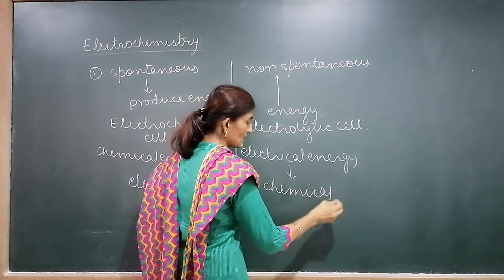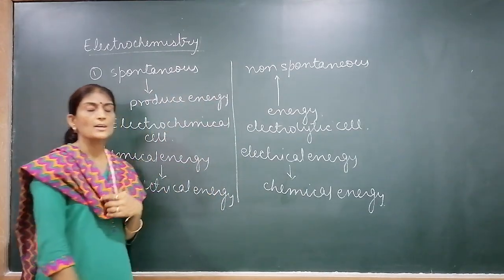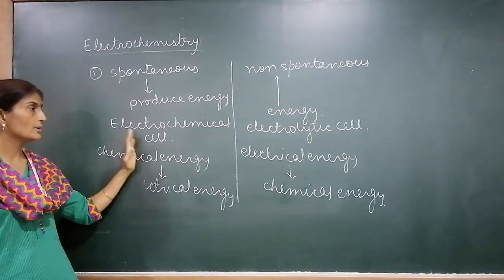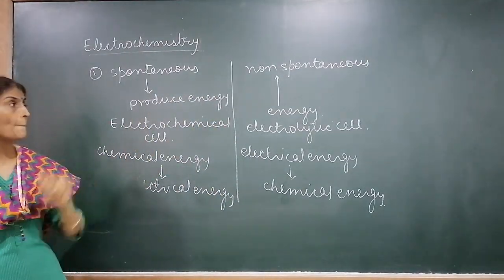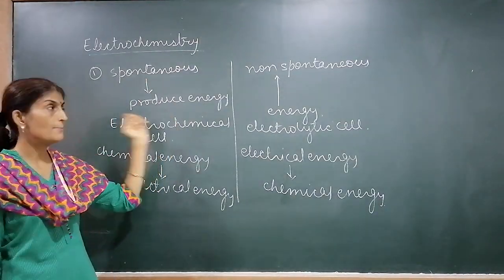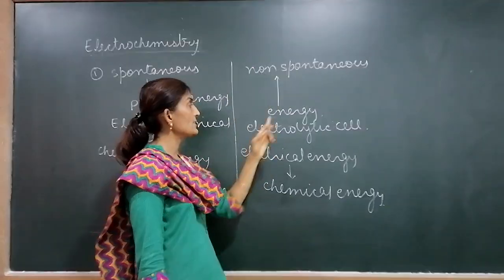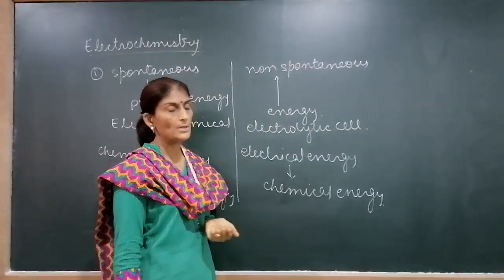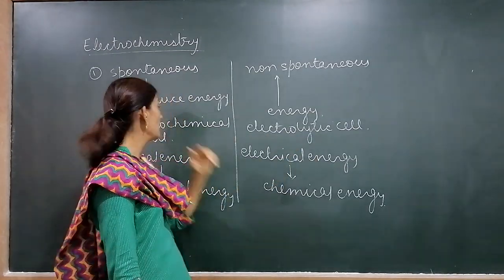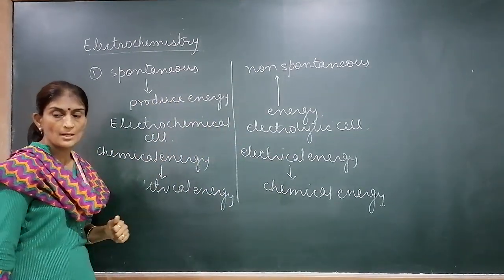Both are opposite processes and both can be carried out under electrochemistry. With spontaneous reactions, energy is produced from them, and non-spontaneous reactions become spontaneous when energy is supplied to them. This is the basic difference between an electrochemical cell and an electrolytic cell.